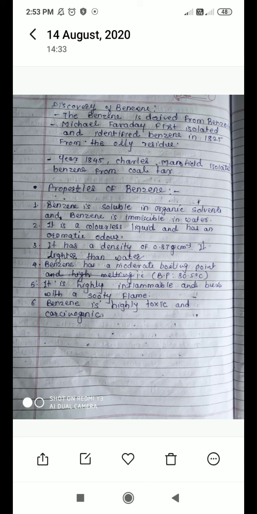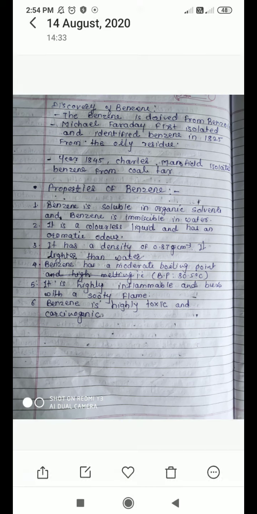Then the next point is it is highly inflammable and burns with a sooty flame. Highly inflammable: when it comes in contact with heat, it can be explosive, it makes an explosion, and burns with a sooty flame.